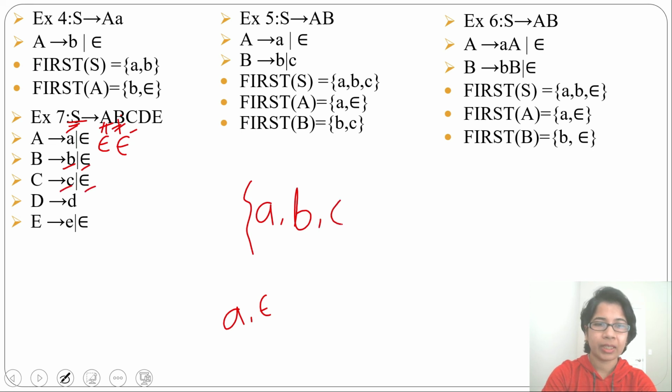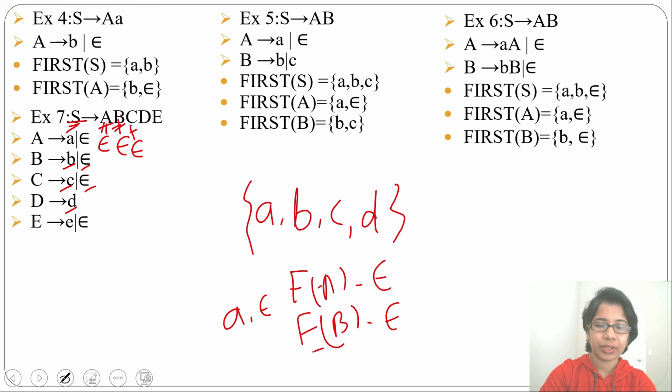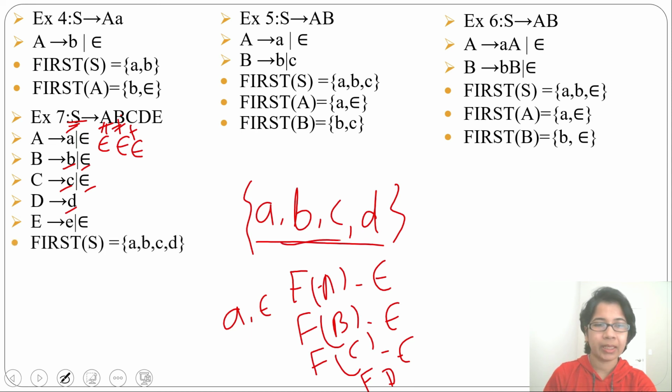Just write down C, and in place of C when you write epsilon, first of S will be first of D. What is first of D? D. So first of S will be first of A minus epsilon plus first of B minus epsilon plus first of C minus epsilon plus first of D. So first of S will be A, B, C, D.